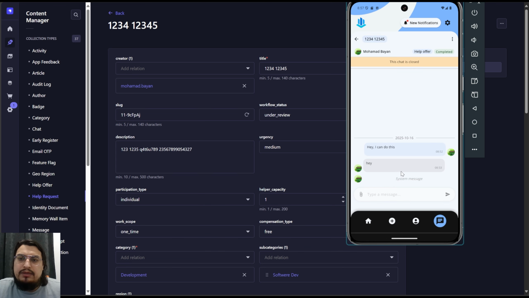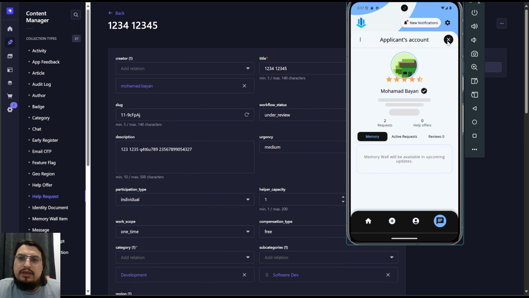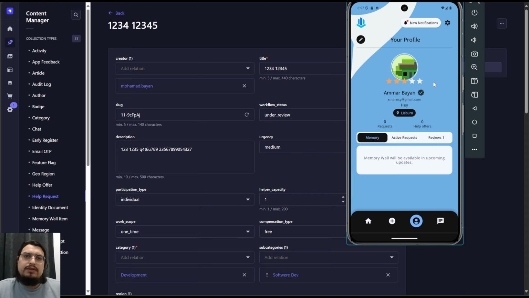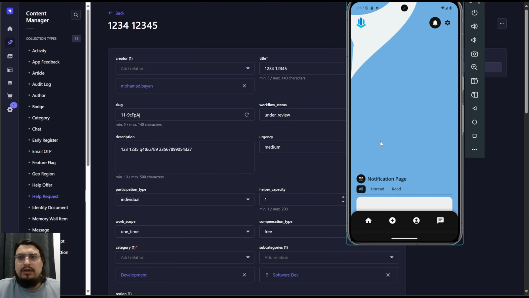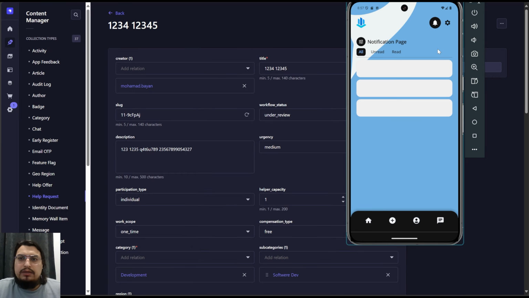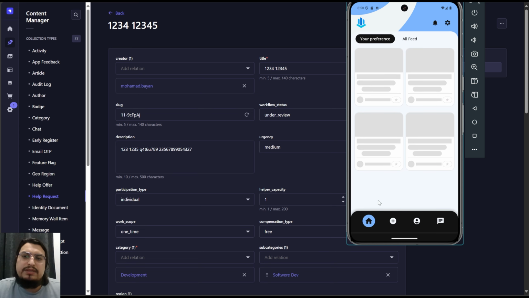And if you open it again, you can still access the chat, but you can't really send messages or talk to this person anymore, as they completed the request. And when you open your profile again, you can see I've given him 3 stars, and it automatically calculates these stars and gives you the average of all your reviews here. Once it's complete as well, it tells you that the request was updated, and you can mark all notifications as read. So this is the basic stuff that I can explain about this app.